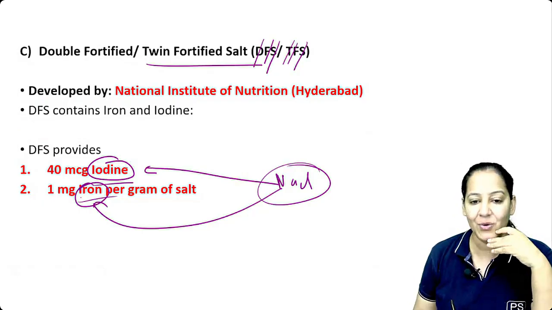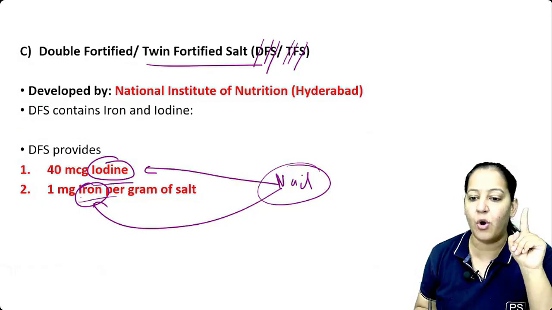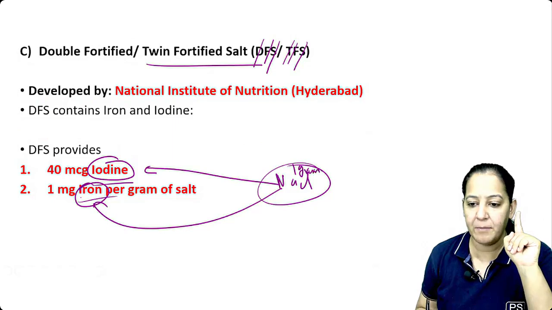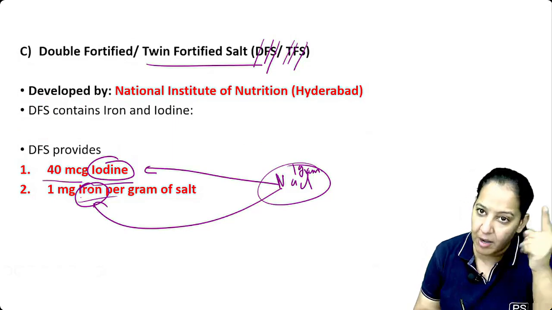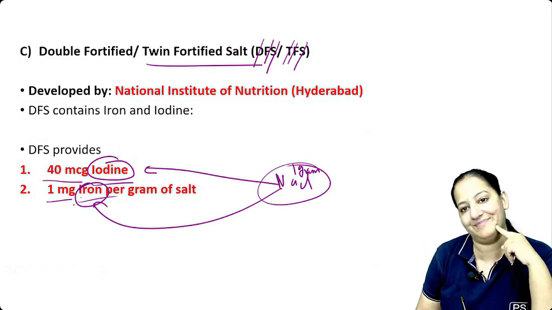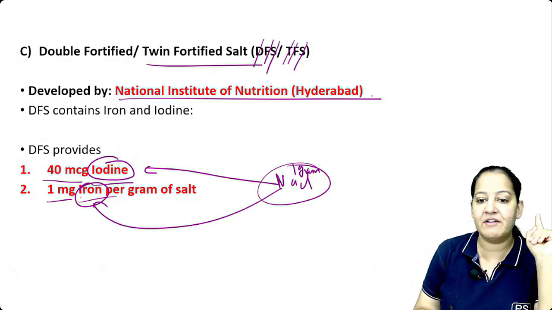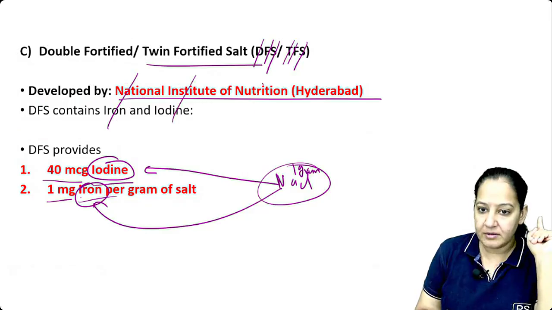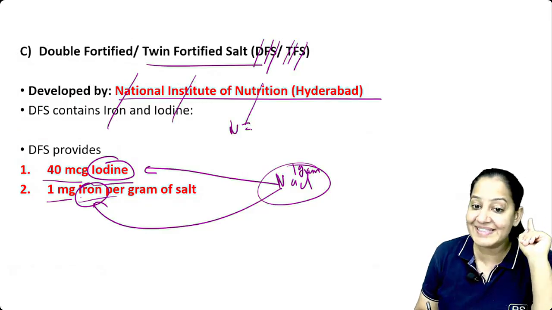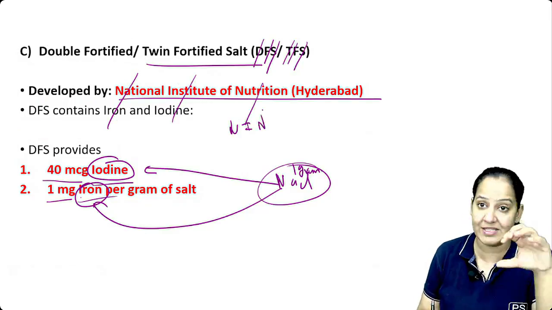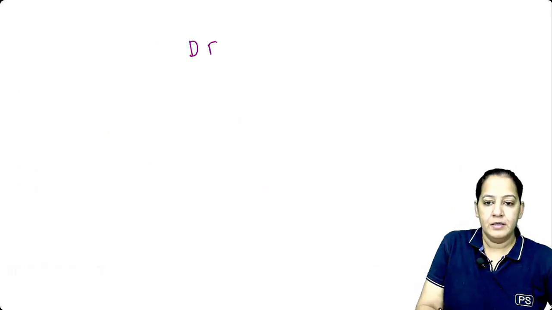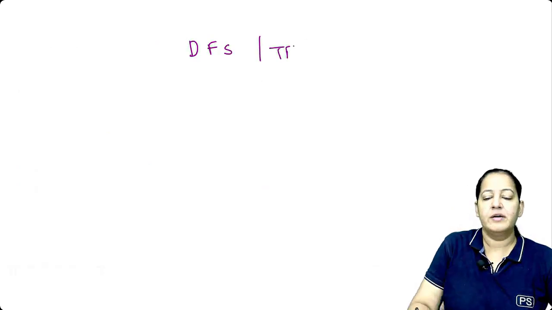Here 1 gram of NaCl contains 40 microgram of iodine and 1 milligram of iron. This is known as twin fortification. The twin fortification concept is given by NIN Hyderabad, the National Institute of Nutrition. NIN Hyderabad has given this concept, the twin fortification. So what I'm telling you is double fortification salt, twin fortification salt.